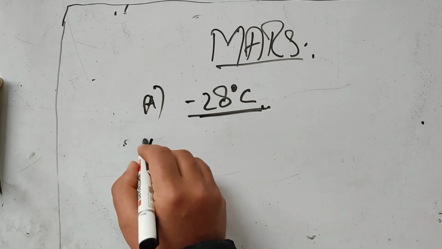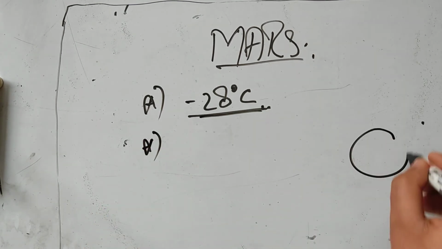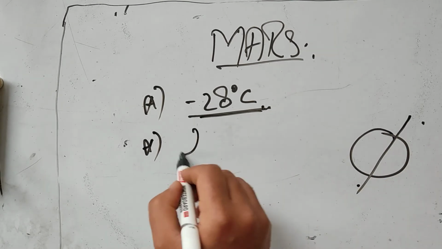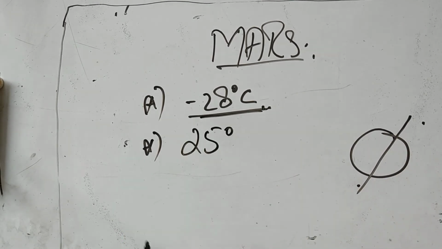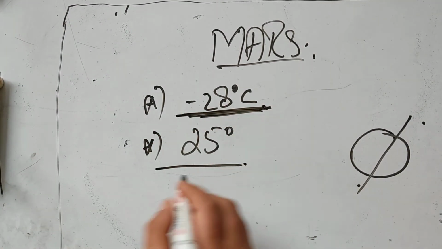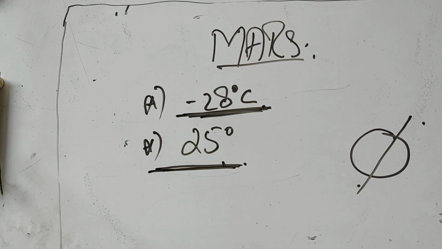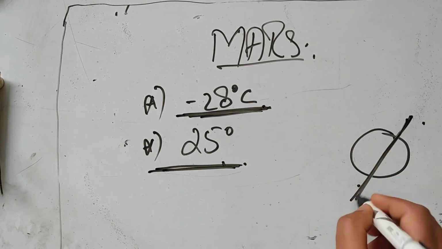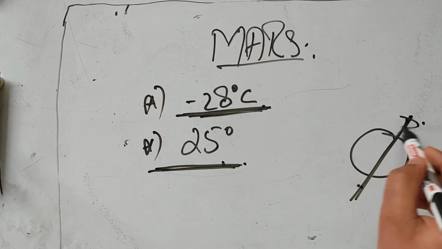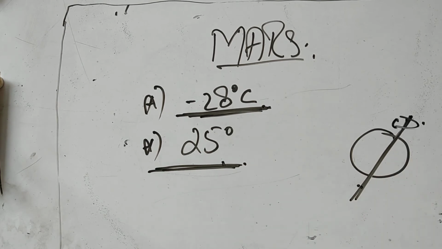And if we talk about the axis of rotation, it's somewhat the same as Earth, just 2 degrees on the upper side. So that's around 25 degrees. So this is your average temperature on Mars, and this is the axis of rotation. The rotation in case of Mars will be anti-clockwise, whereas in case of Venus, it appears to be clockwise in nature. So this was it about the inner planets.